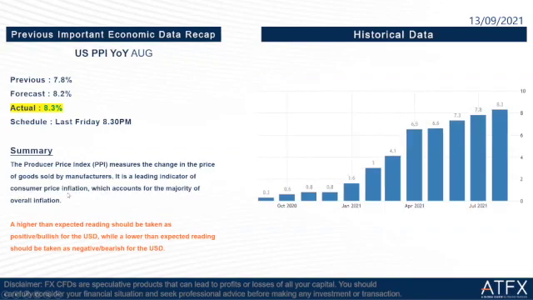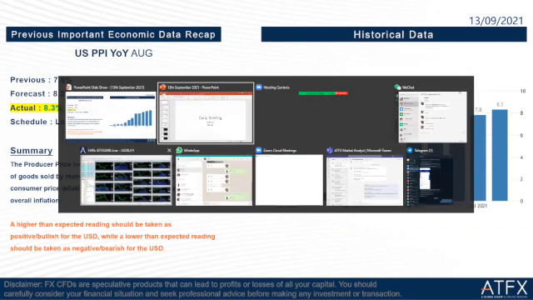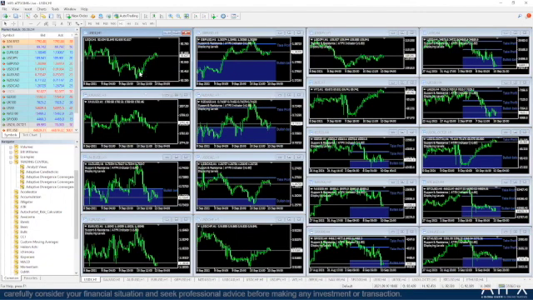And then we go to the next one, US PPI August. The previous is 7.8%, the forecast is 8.2%, and the actual is 8.3%, slightly higher than the forecast. So this is good news for the US dollar. We take a look at the market graph here. We can see that the US dollar index went up last Friday because of the PPI economic data and also the US bond yields increasing.